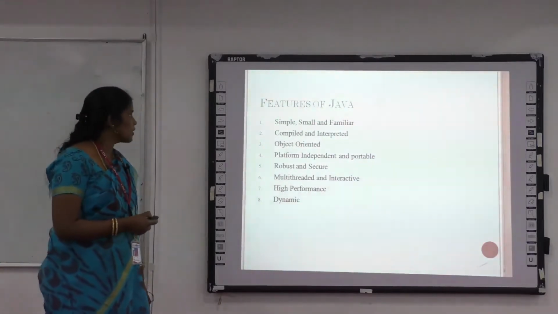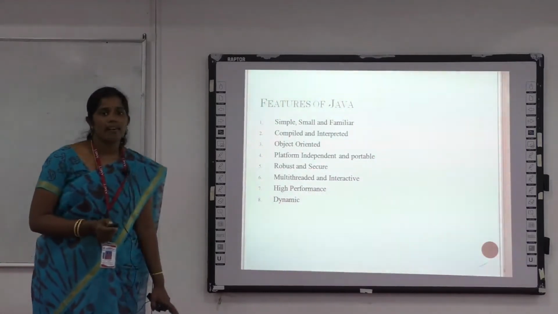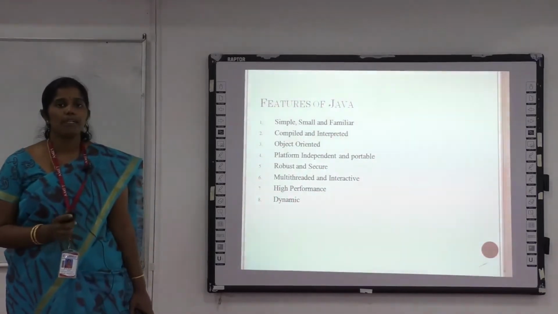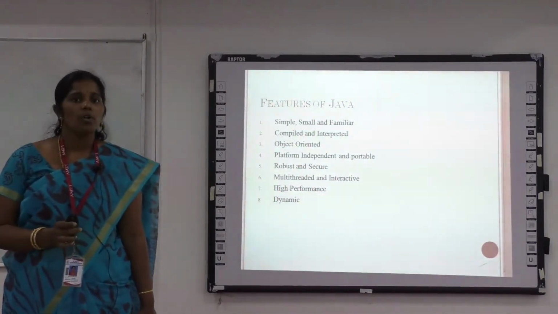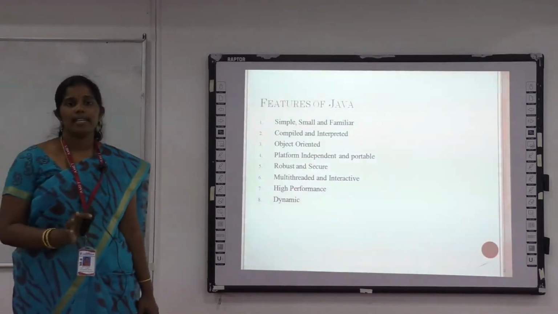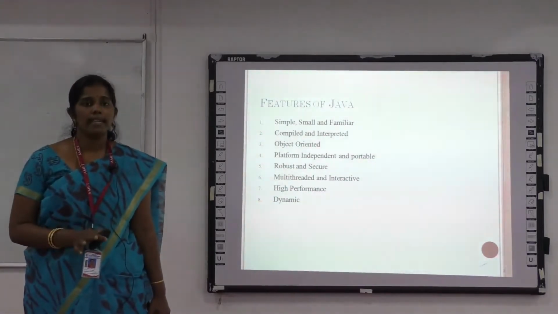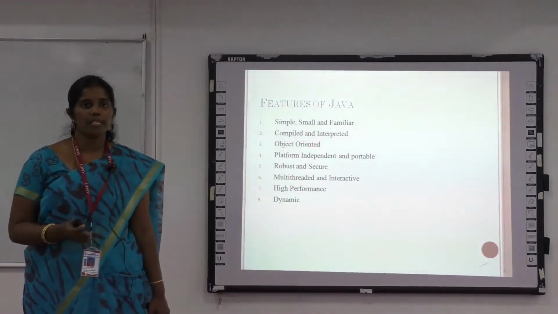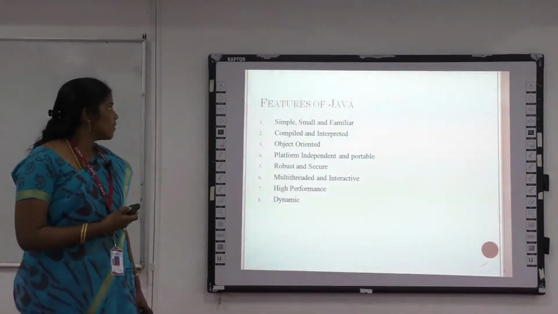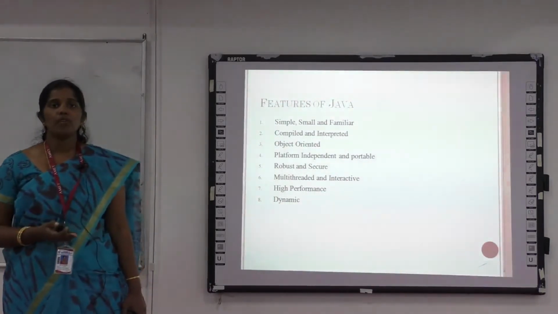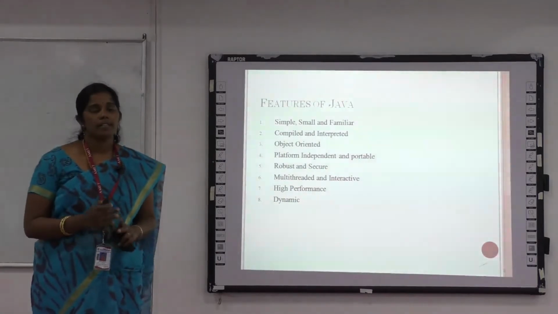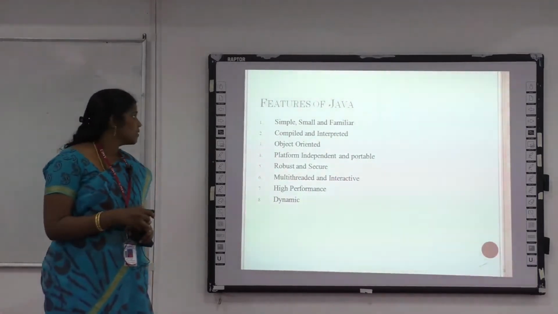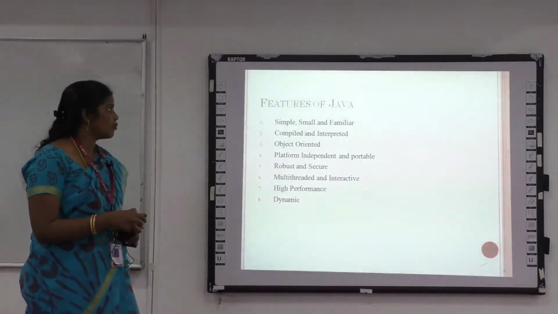Then the next one is object oriented. Basically, Java follows OOPS concepts. It contains the properties of classes and objects. What is called a class and object? The object is used to represent real world objects, that is, in the runtime environment. The objects are combined together in the classes. Then it's platform independent and portable.